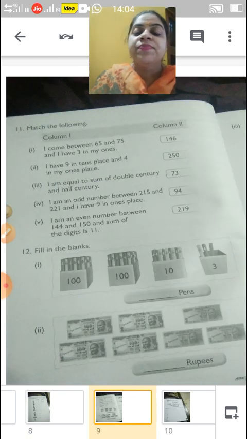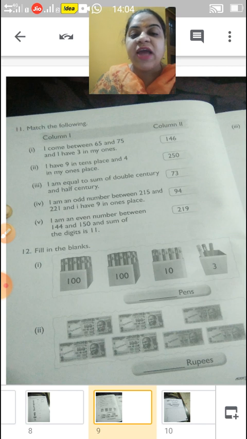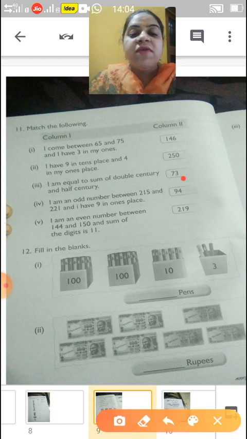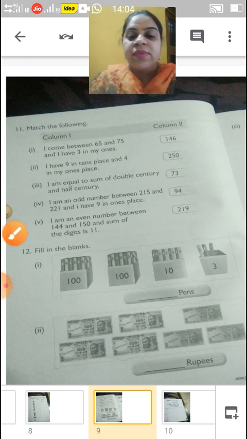11th question. In this, you have to match the following. I come between 65 and 75. So, children, I have 3 in my ones. You can see 3 in my ones is this. So children, we will match with this. This is your first one.